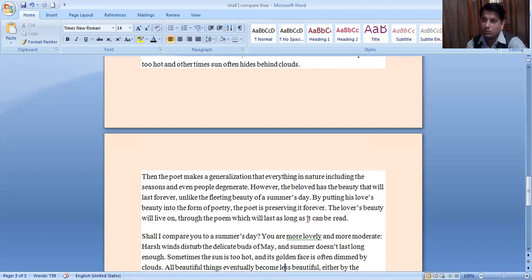So summer days are not so important for the poet here, because according to this sonnet, the poet wants to say that the Dark Lady is much more important for the poet than the summer day, because the poet has pointed out some negative aspects of the summer day while comparing it with the Dark Lady, the poet's beloved.